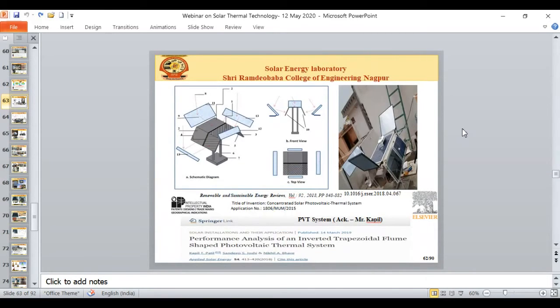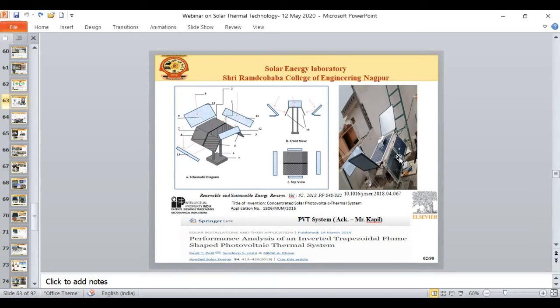Now this is another segment. In this segment, we worked on the solar photovoltaic thermal system. As the name indicates, this is the PVT system. A single system can be useful to generate electrical energy and solar thermal energy also. You can see in the picture, this is the solar photovoltaic module, and these are additional reflectors which we call secondary mirrors.